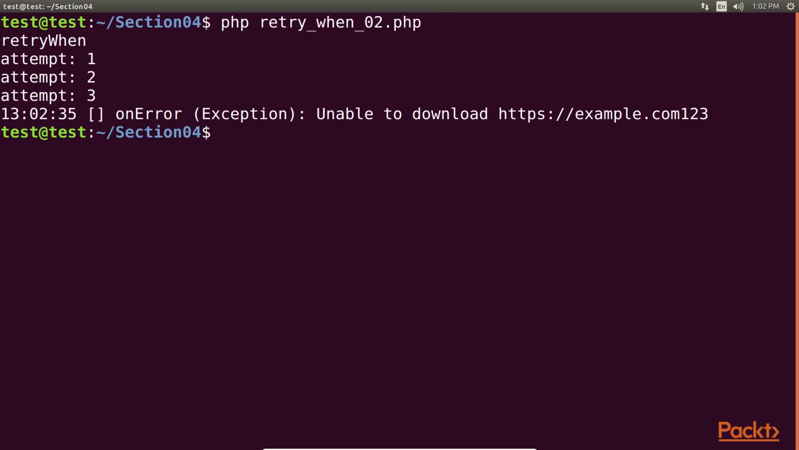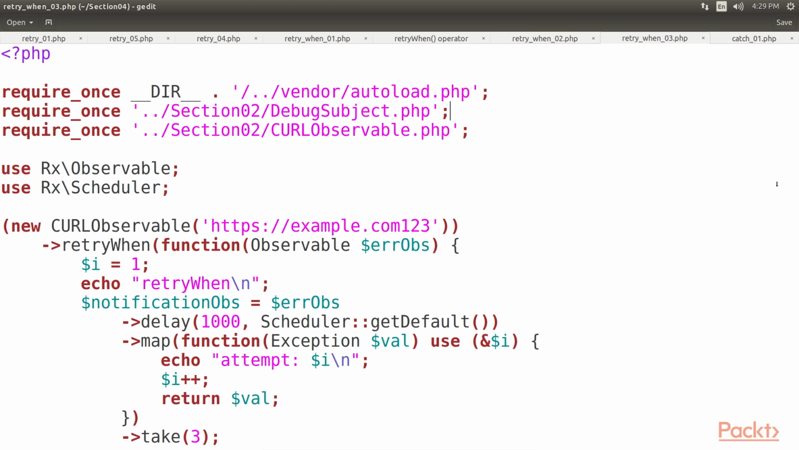As shown on the screen, we see 3 attempts. After that, we get on-error exception. Let's have a look at another code example.